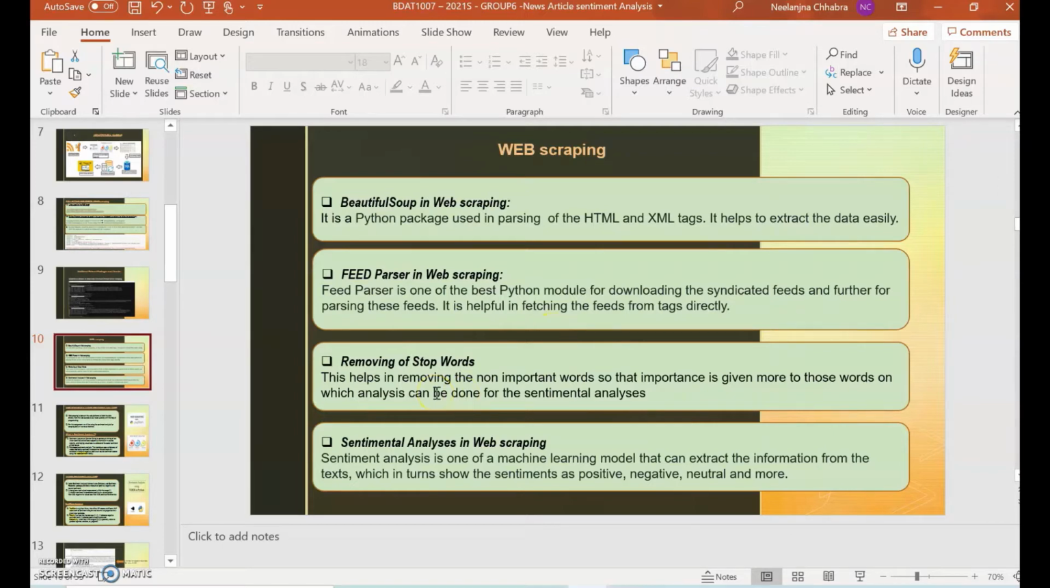Then for removing the stop words also, we have used a command. This helps in removing the unimportant words so that the importance is given to the words that we need for an analysis. Sentiment analysis is one of the most powerful machine learning models that can extract the information from the texts, which in turn shows the sentiments as positive, negative, neutral scores.